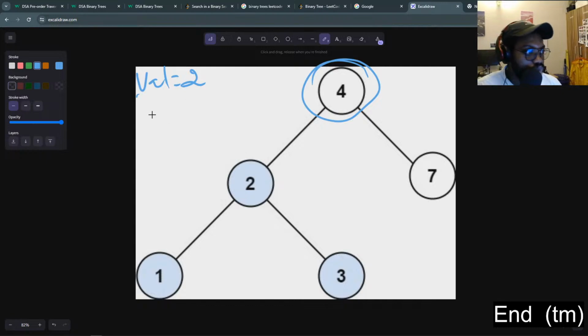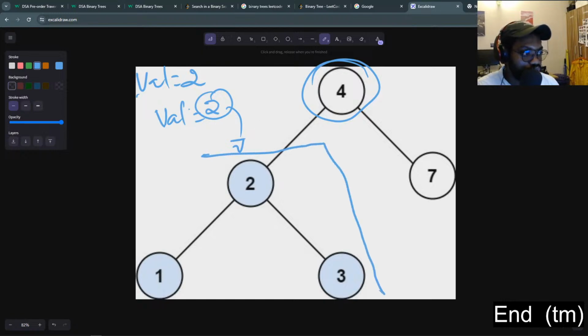So again, we'll say val here, which is equal to 2. We'll compare val to the left child, right? Now if val of this left child is true, then we can just return this particular portion of the tree. Now we know the left child of this root is everything connected to that child.